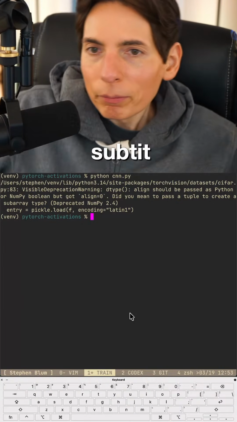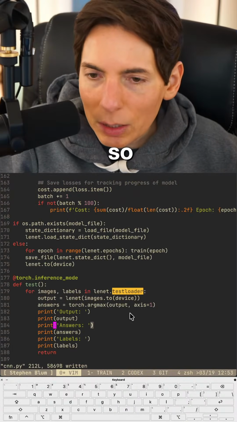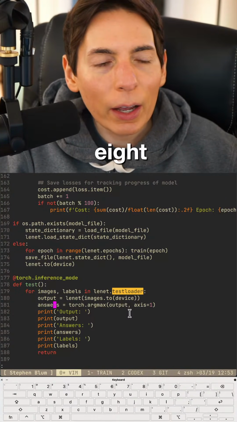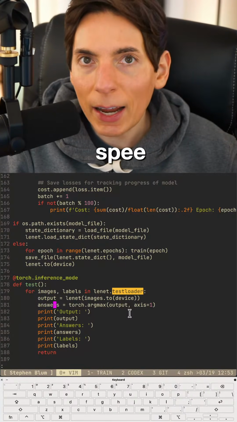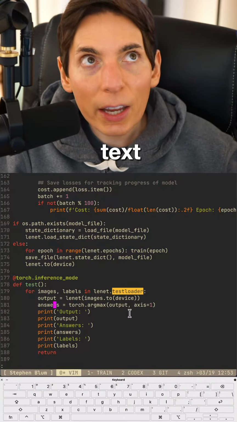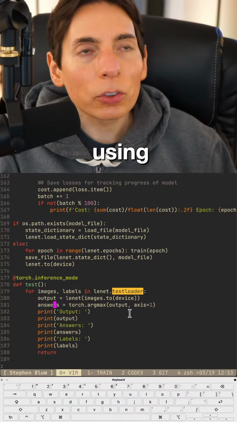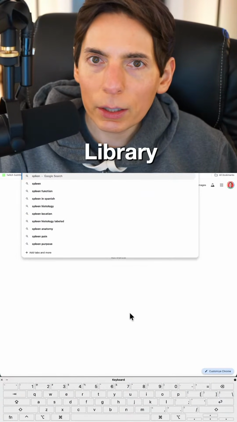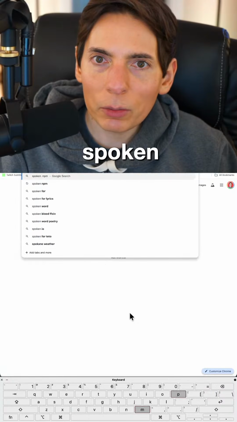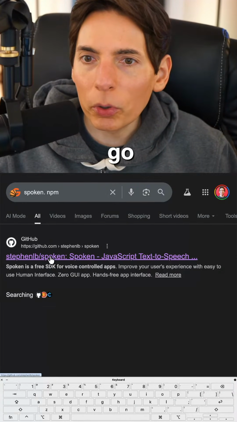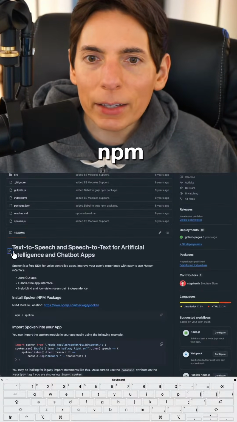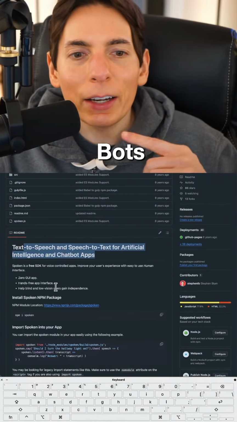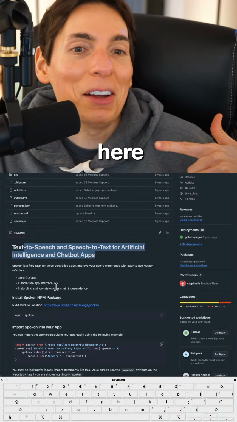Live subtitles. Okay, so let's keep going, you guys. What did you use 8 years ago as speech to text? Speech to text is called Spoken, the Spoken library. Spoken.npm, here you go, right here. Text to speech and speech to text, artificial intelligence for chatbots. And then I just repurposed it so it works right here, live on stream.